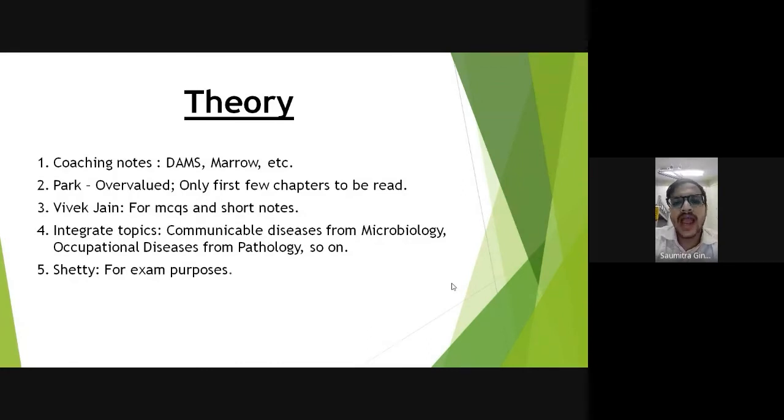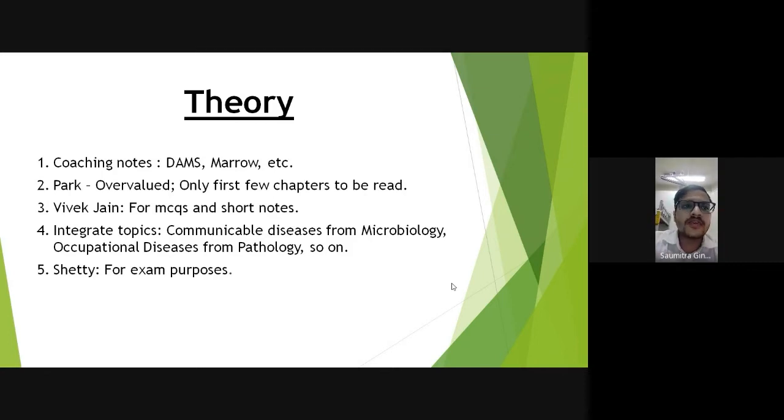Only thing which you have to add additional for PSM point of view is the epidemiology part, which includes agent, host, and environment. For every topic, you have to add that PSM part extra, and maybe something related to risk factors or incidence. But apart from that, you can integrate each and every topic. Whichever you find you have read it somewhere else, you can easily take it from there and write it in your PSM notes, or you can write it in your PSM answers.